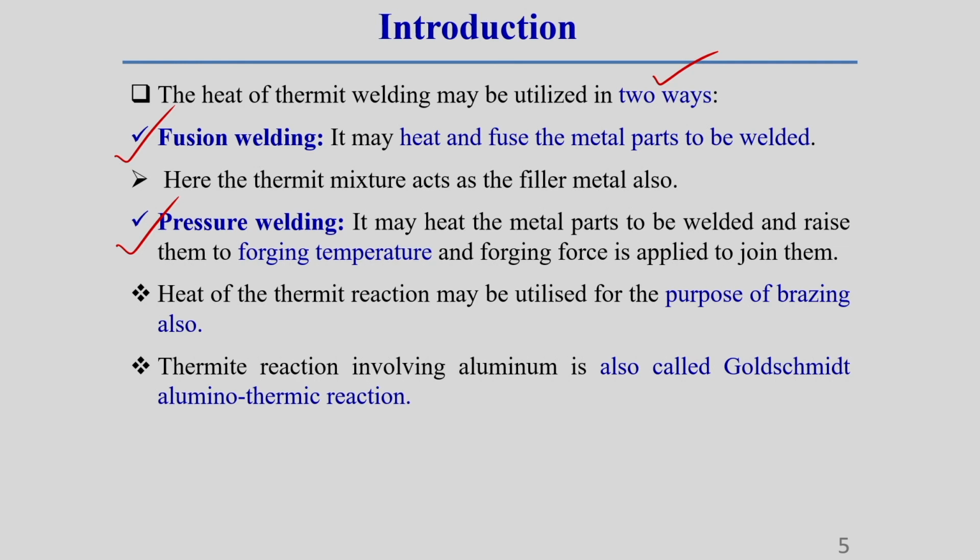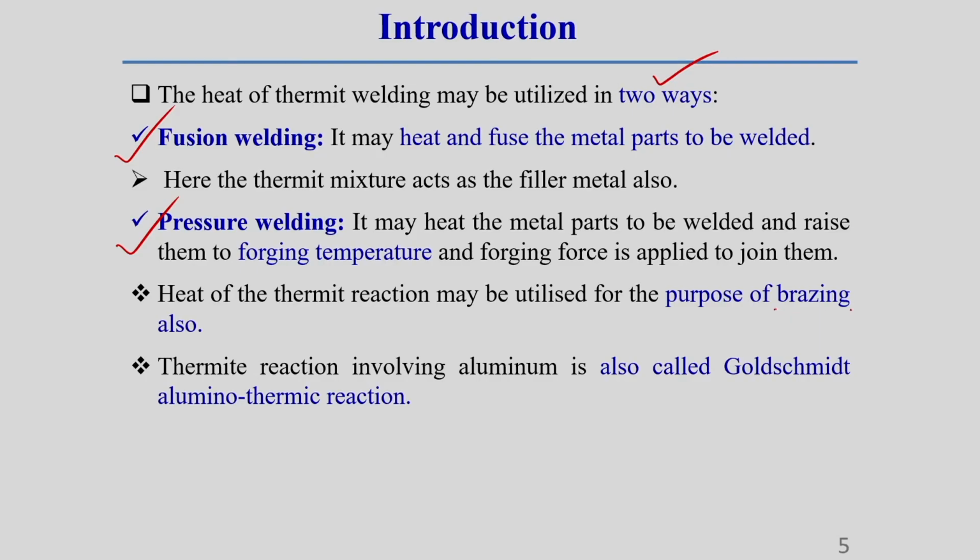So, in this process the material which we are going to join is not melted, its temperature is just raised to a softening temperature, which is sometimes called forging temperature. Within that temperature range, the material becomes soft enough and some external pressure is applied. Due to this external pressure, joining takes place in this plasticized material. Okay. As pressure is applied here, it is called pressure welding process.